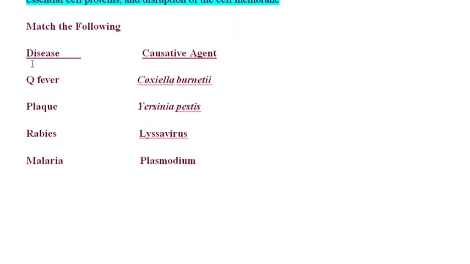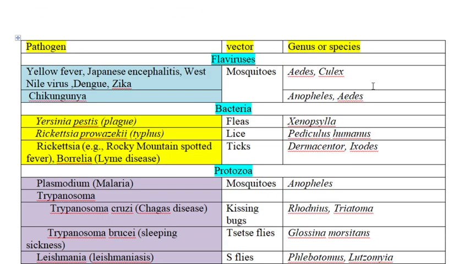Next, there will definitely be one question coming from the disease and the causative agent, so here I have properly matched them. Q fever, which is also called query fever, is caused by Coxiella burnetii. Plague is caused by Yersinia pestis, rabies is caused by Lyssavirus, and malaria is caused by Plasmodium. Here I have given you the pathogen, the vector, and the genus name of the vector.